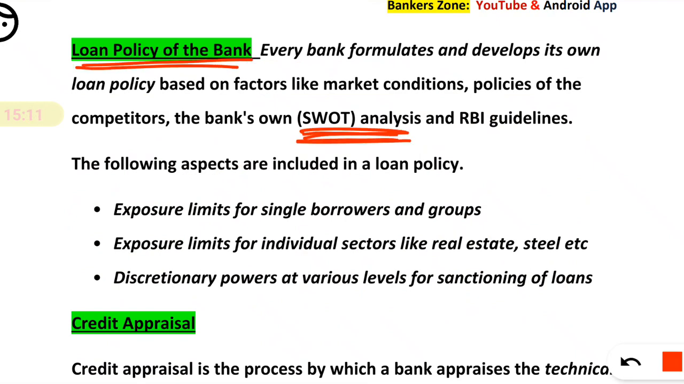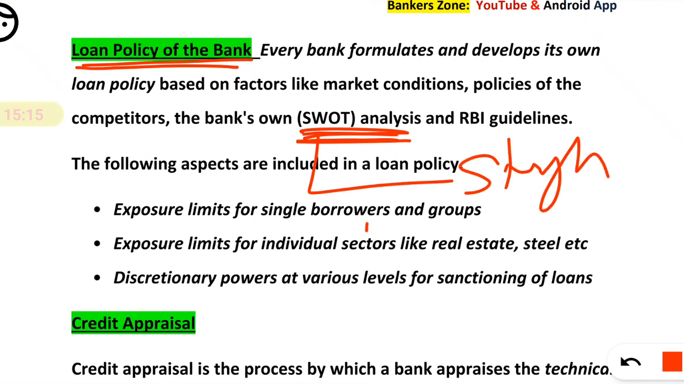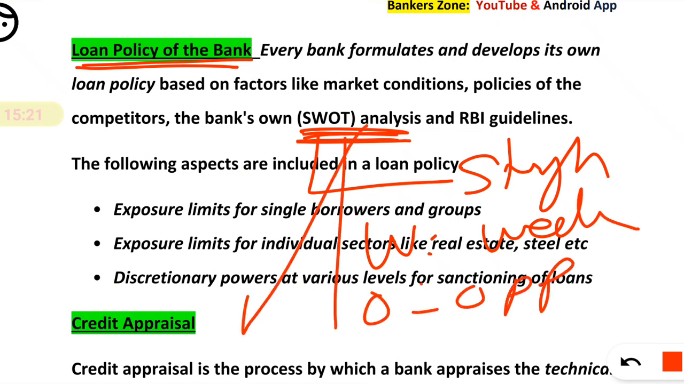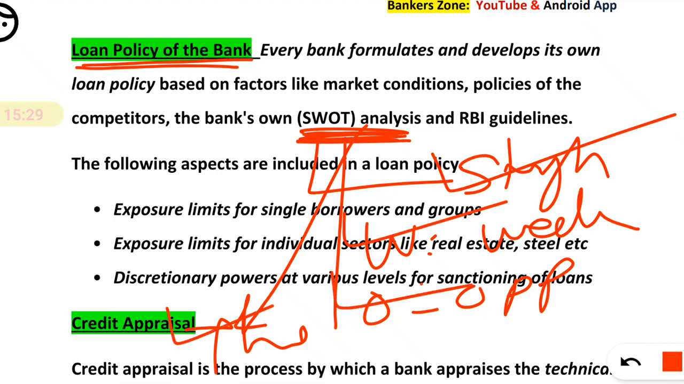Also, one thing considered while having the loan policy is the SWOT analysis. SWOT analysis means S stands for strength, W stands for weaknesses, O stands for opportunity, and T stands for threats. Okay, so SWOT analysis means simply strength, weakness, opportunity and threats in the market. Okay, so remember the full form, SWOT analysis.